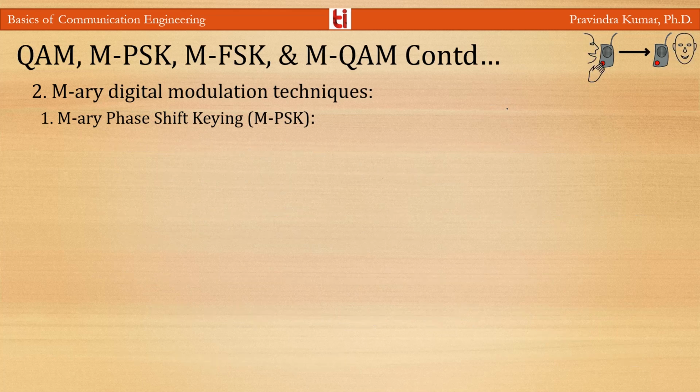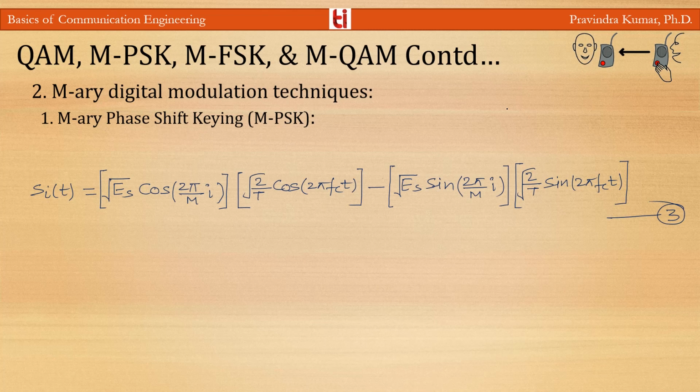And Si(t) can be represented as square root of Es cos(2 pi by M into i) into square root of 2 by T cos(2 pi fc t) minus square root of Es sin(2 pi by M into i) into square root of 2 by T sin(2 pi fc t).